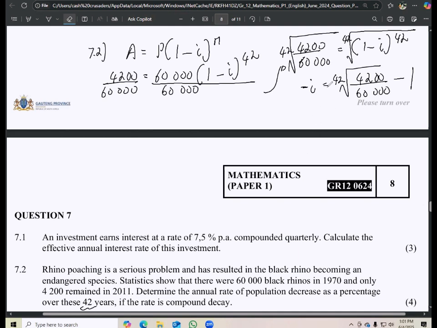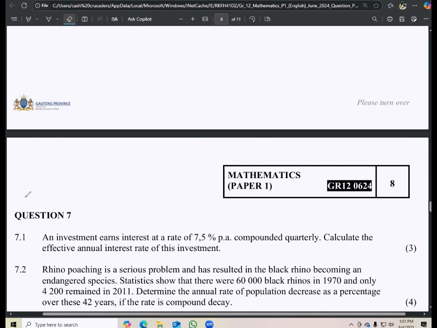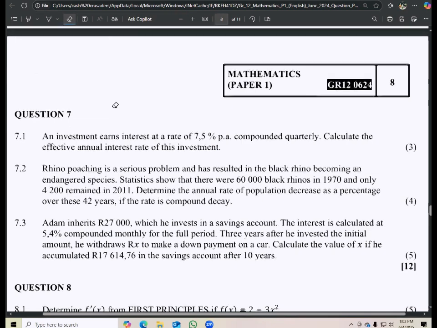Okay, so now obviously after punching all that into the calculator, you'll then have to remember to multiply by 100, which means your interest rate will be 6.14%, right? That's the interest rate right there. Okay, so basically that's that, guys. And then, okay, let's now move to 7.3.